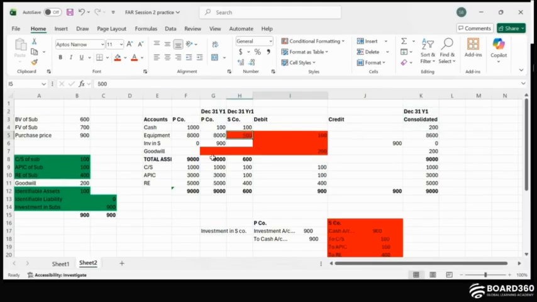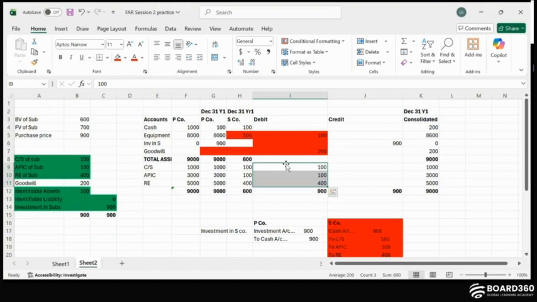So when you are consolidating, you have to remove the intercompany transactions. In order to remove the intercompany transactions, first of all, this investment needs to be removed, which is 900. So that's why we credit that 900, right? Along with this, all of these shares, $600, that is this book value of the subsidiary, has been purchased by the parent company. So these need to be removed from here, right? So that's why we debited the common stock, APIC and retained earnings.